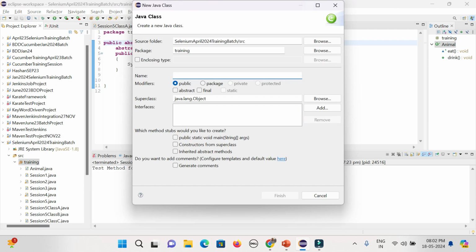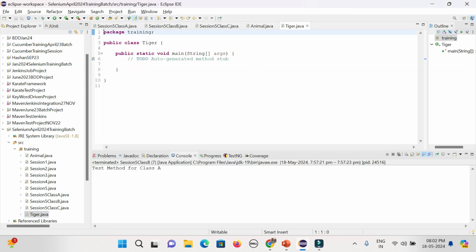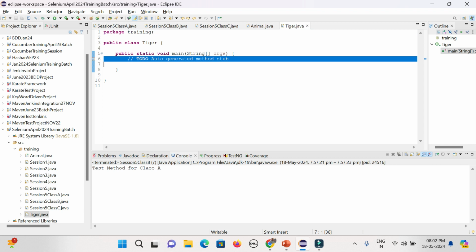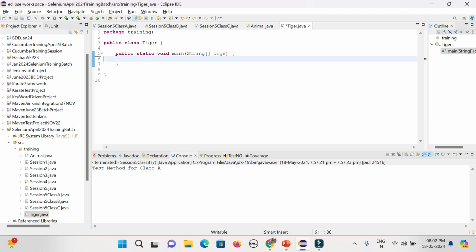Okay, child class. Maybe say Tiger, and you give the public static void main method. On an abstract class also you cannot use the public static void main method, because you cannot instantiate an abstract class, or you cannot create an object or instance for the abstract class. Now you can extend that Animal class.